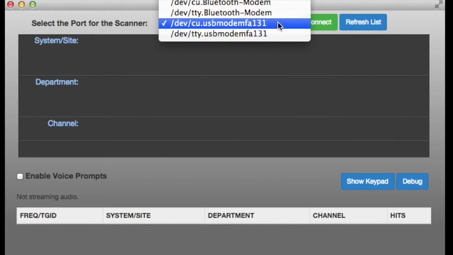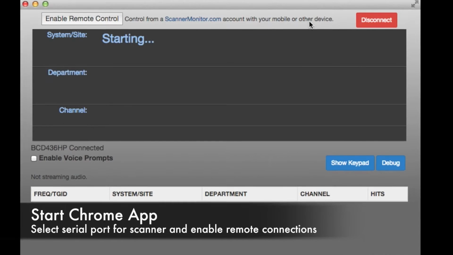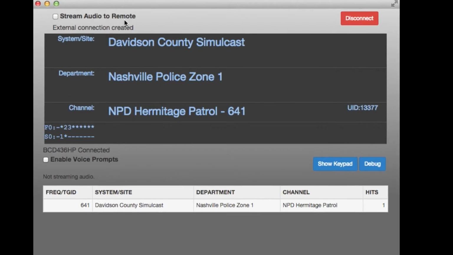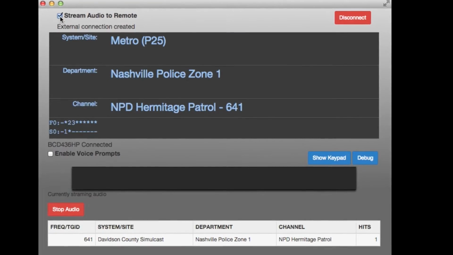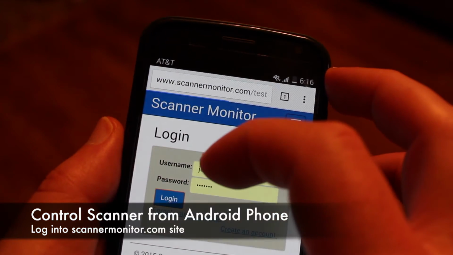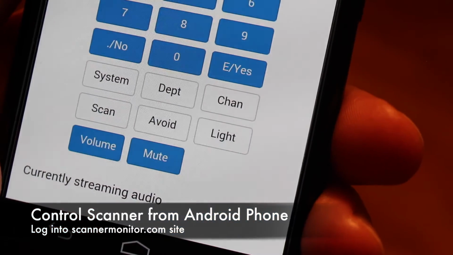In the app, select the port for the scanner and click the Connect button. For remote access, click the Enable Remote Control button and check the Audio Stream checkbox to allow streaming. Now log into the ScannerMonitor.com website to control your scanner and to hear audio.